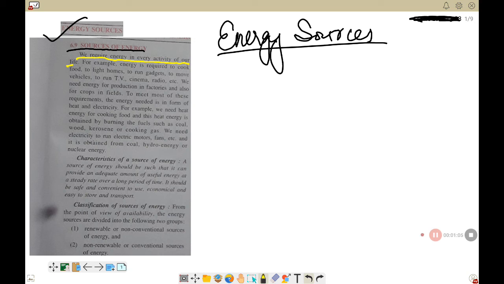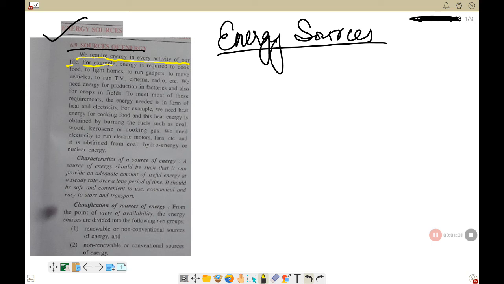So electricity is a form of energy. We can listen to music, watch television, and run machines at home. All work on electricity. We are able to hear sound because of sound energy. So whatever activities we do in our life, we require some form of energy.